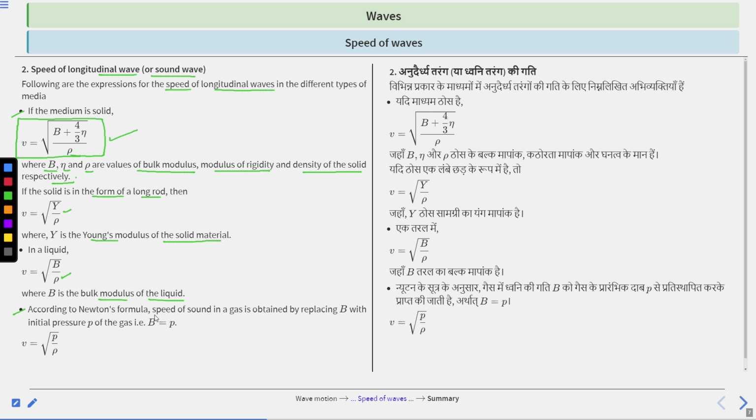According to Newton's formula, the speed of sound in a gas is obtained by replacing b with the pressure P of the gas. So b equals P, and in that case v is equal to under root P by rho. Clear?